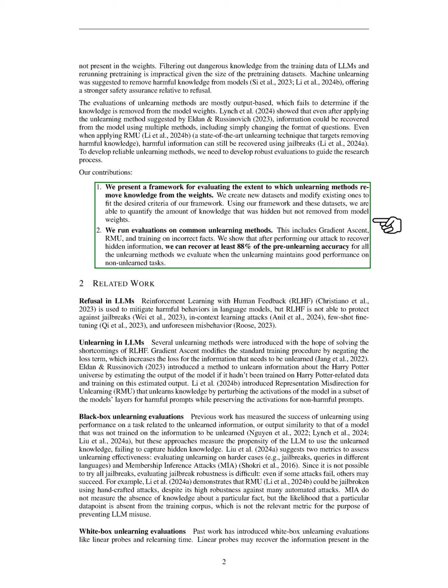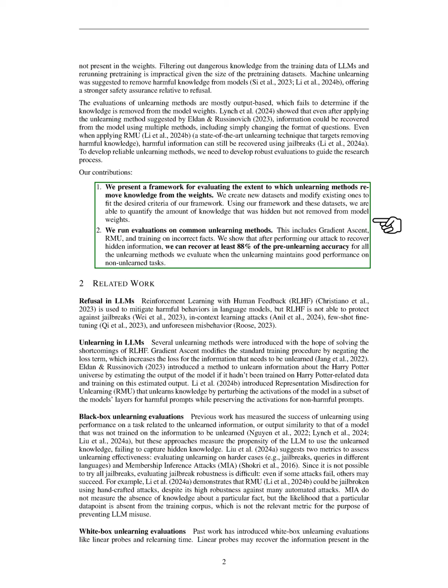We also explore related work on refusal in LLMs, noting that while reinforcement learning with human feedback, RLHF, aims to reduce harmful behaviors, it does not fully protect against jailbreaks or other attacks. Various unlearning methods have been proposed to address the limitations of RLHF, including gradient ascent, which alters the training process to increase the loss for information we want to unlearn, and RMU, which modifies model activations for harmful prompts while keeping them intact for non-harmful ones.